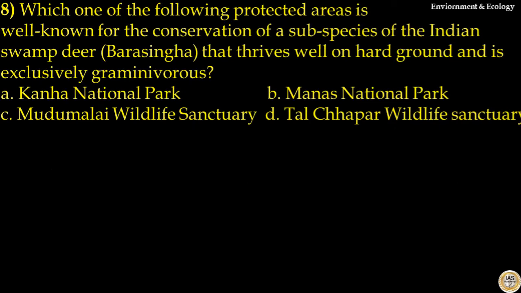Question number 8. Which one of the following protected areas is well known for the conservation of a subspecies of Indian swamp deer, Barasinga, that thrives well on hard ground and is exclusively graminivorous? Options are Kanha National Park, Manas National Park, Mudumalai Wildlife Sanctuary, Talchapur Wildlife Sanctuary. The answer to this question is option A, Kanha National Park.